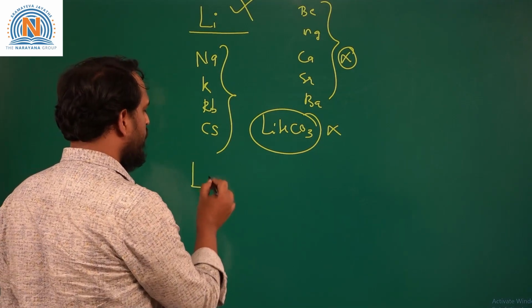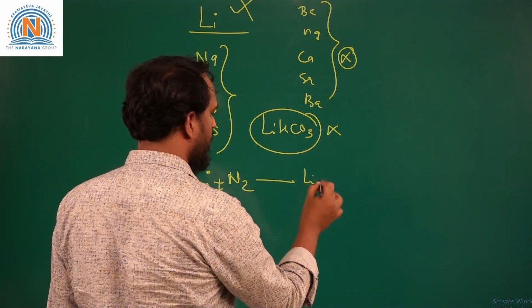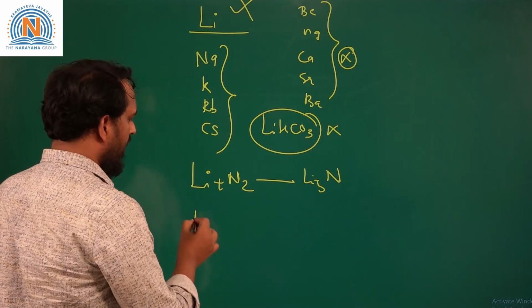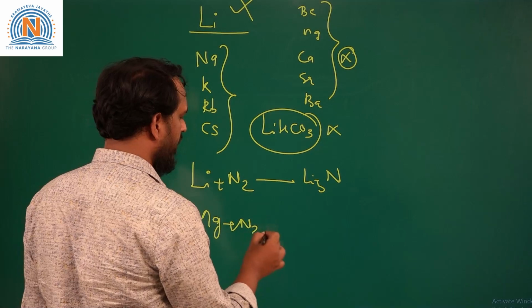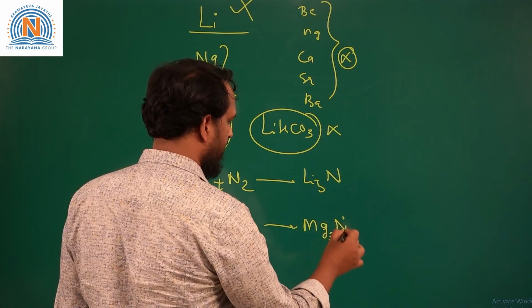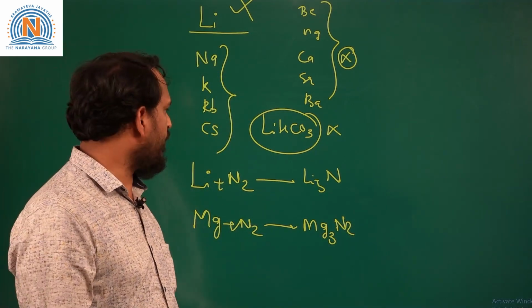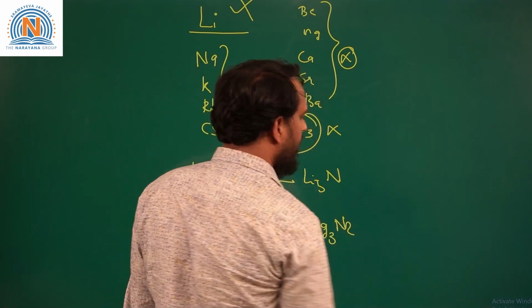In the first group only lithium reacts with nitrogen to produce lithium nitride. Due to its small size, it can stabilize the nitride ion, whereas all second group elements can react with nitrogen to form nitride. So, magnesium can react with nitrogen to produce magnesium nitride on heating. Other first group elements except lithium cannot form the nitride.